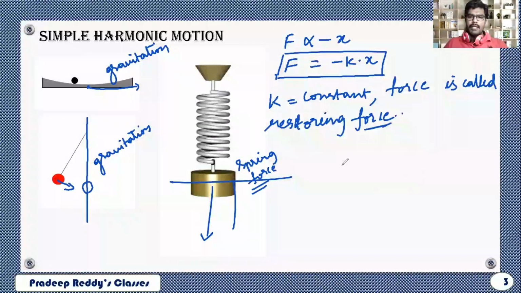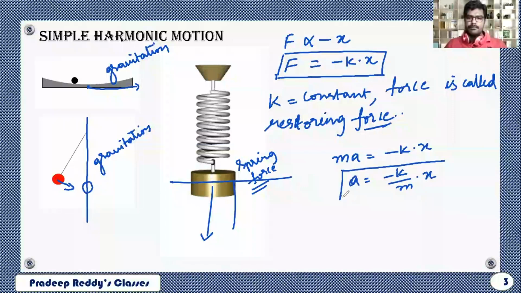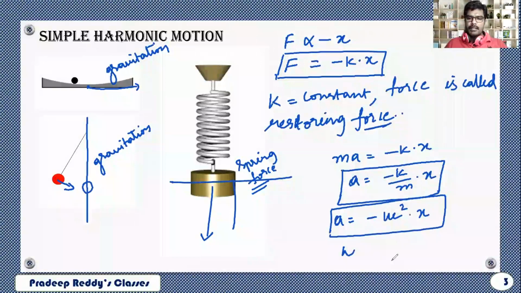Right? Now, from here, you can write F is equal to ma. ma is equal to minus k into x. A is equal to minus k by m into x. And this I will write as A is equal to minus omega square into x, and this omega can be simply written as under root k by m.